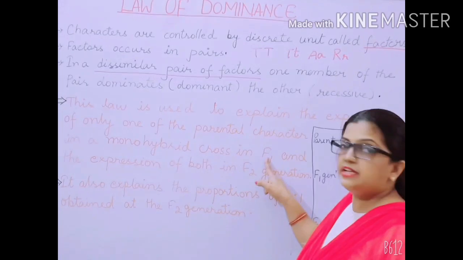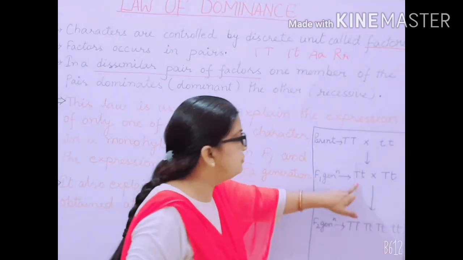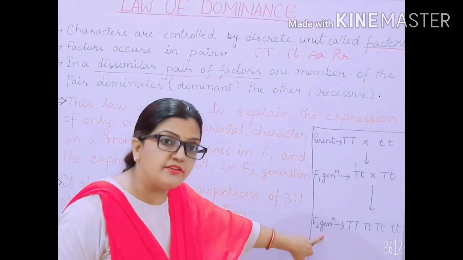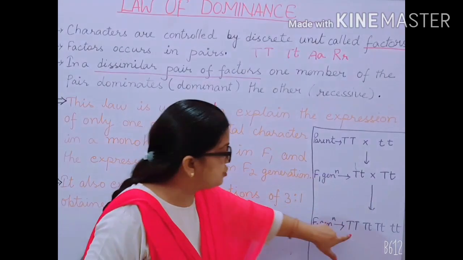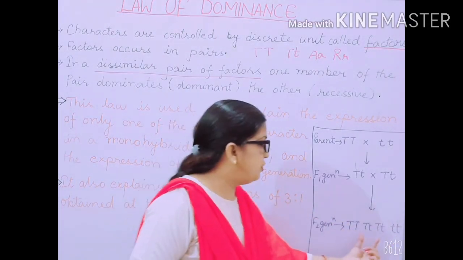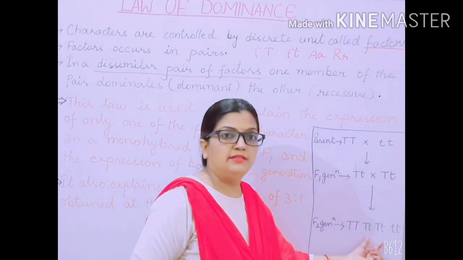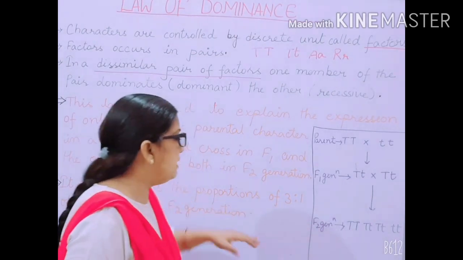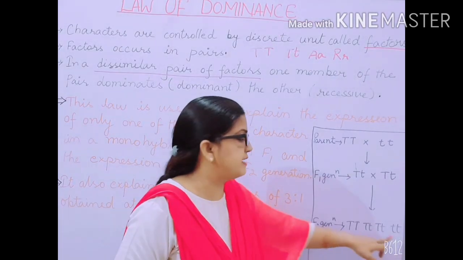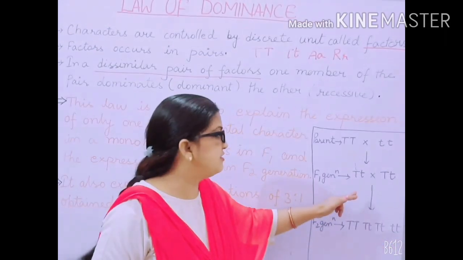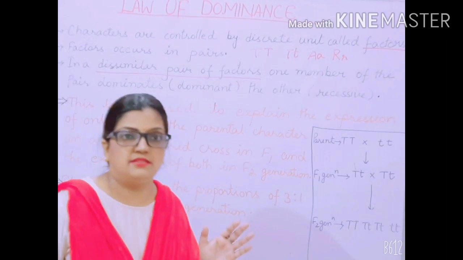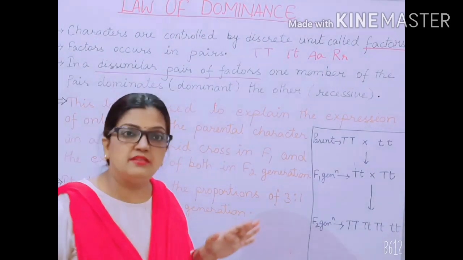In the F1 generation, only one of the characters is expressed. But in the F2 generation, this tall is over here, this dwarf is over here, and this hybrid is also here. What does it mean? That in the F2 generation, both the characters are expressed. But in the F1 generation, only one of the parental characters will be expressed. I hope this sentence is clear to you.